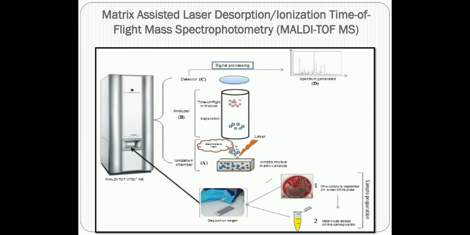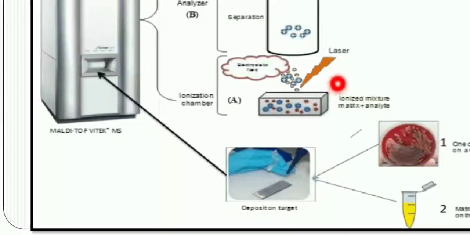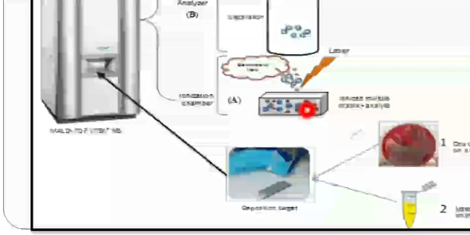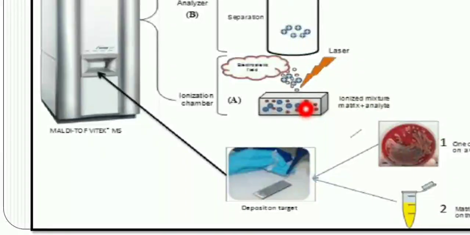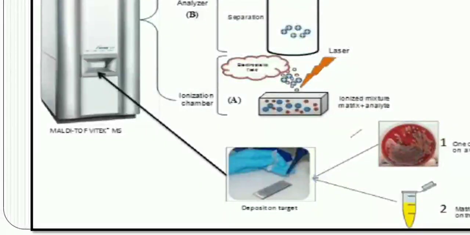So what actually happens is that if you look at it closely, you have a laser beam. Once this laser beam hits the sample, the specimen which is present in this target chamber, so this colony is present in this target, it will generate ions in the ionization chamber.